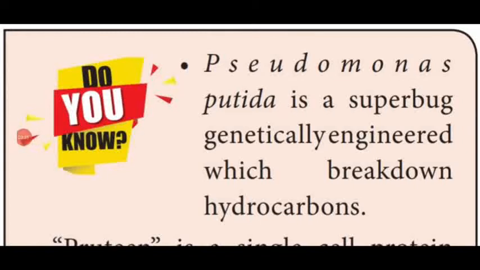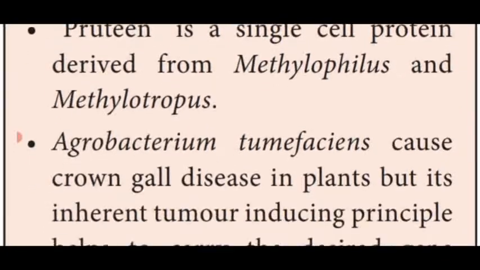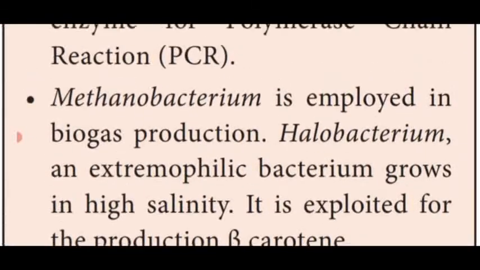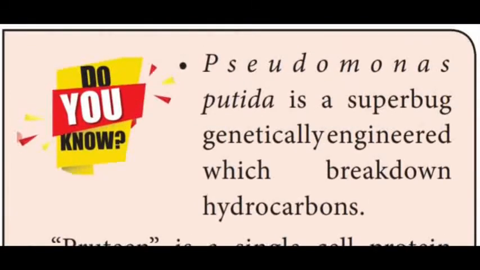Dear students, this is another do you know paragraph. Here they show some of the advantages and disadvantages of bacteria, with the names given in the do you know paragraph. First, we are going to see Pseudomonas putida. Dear students, this bacterium is otherwise named the superbug, which is used in the genetic engineering process and breaks down the hydrocarbons present in the sea and seashore. That is said to be Pseudomonas putida.